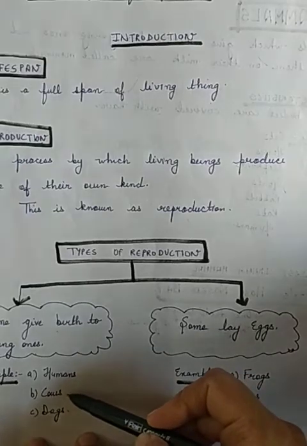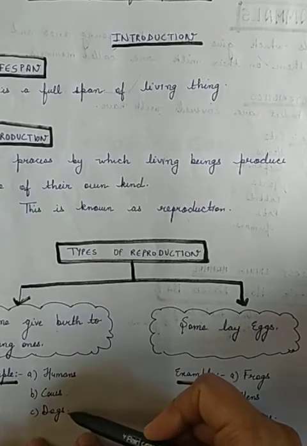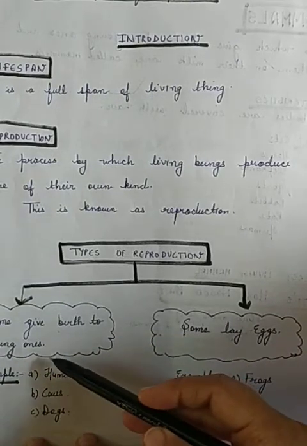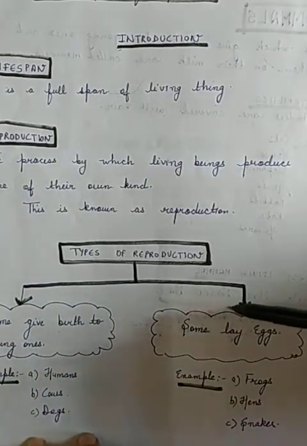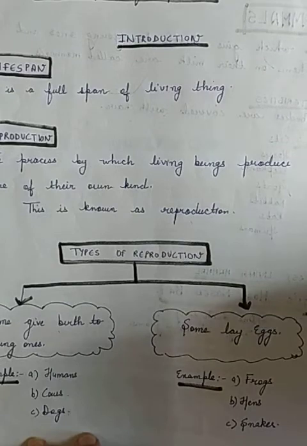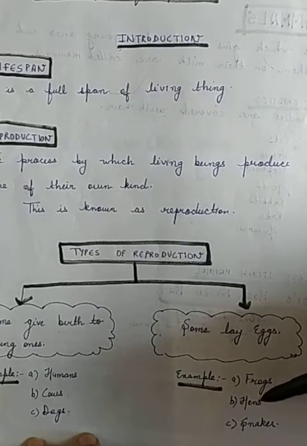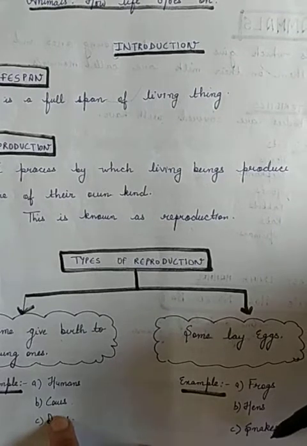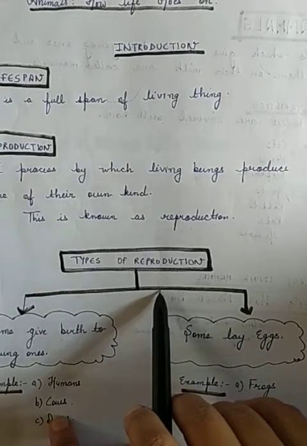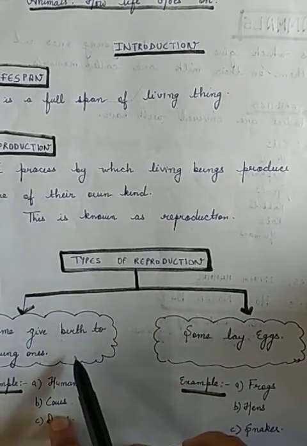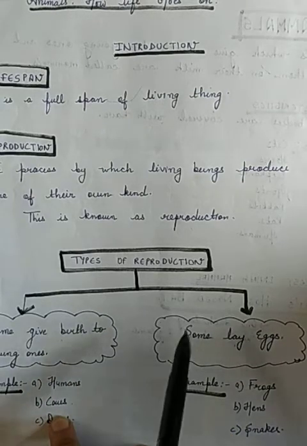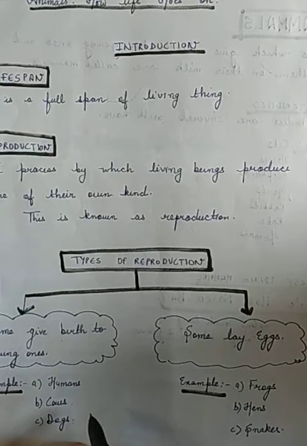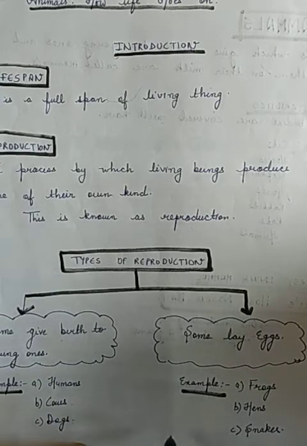Cows give birth to calves, and dogs give birth to puppies. But there is one more category: some lay eggs, like frogs, hens and snakes. So there are two types of reproduction: the animals which give birth to young ones, and the animals which lay eggs. And you should know at least 3 examples of each.